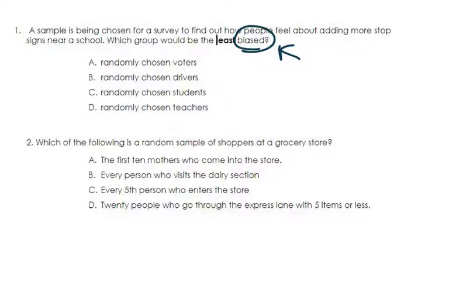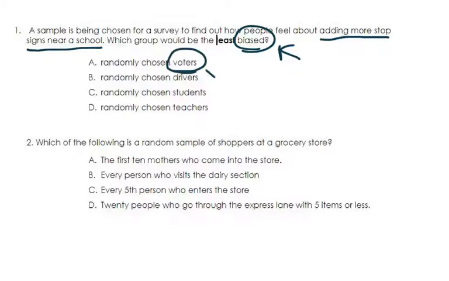So I'm going to look at the question one more time, and I notice that it's adding more stop signs near a school. So I think that there's going to be people who have an opinion about it. I'm thinking that if they're drivers, then they're certainly going to have an opinion about things. And the students and teachers belong at the school already. So I think that the only way that you could possibly find one that is the least biased would be